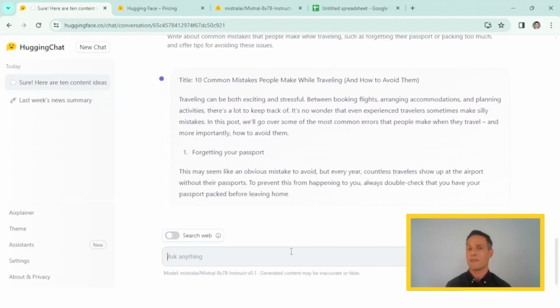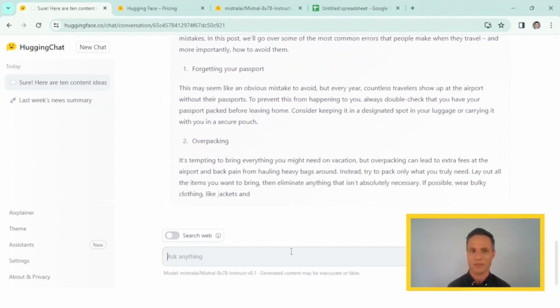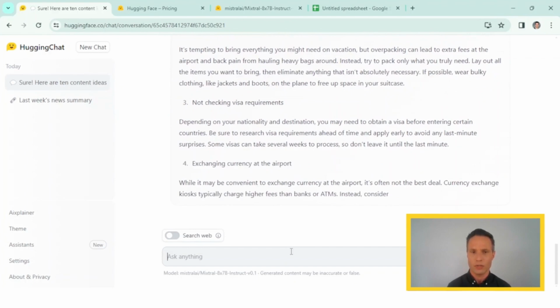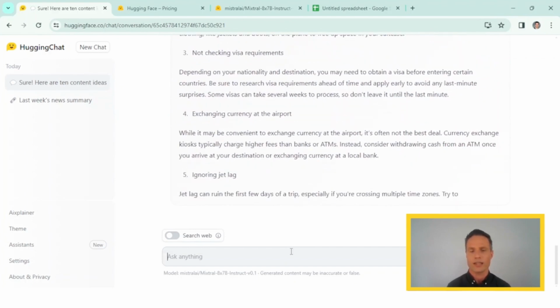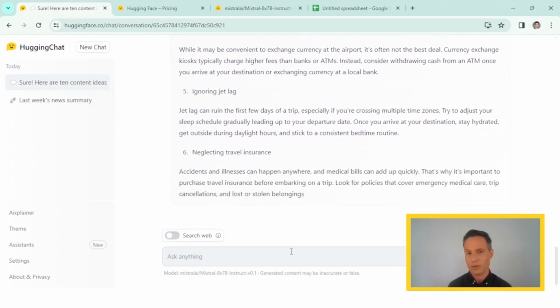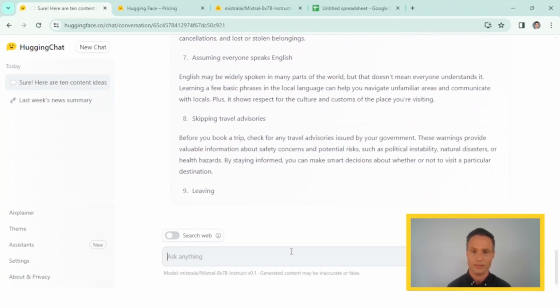So that makes it easier for me to have it write the prompt instead of me having to write the prompt. Here it gives me the content, pretty similar to what ChatGPT would be doing. I can now ask it to write it in a different style, perhaps more dot points, perhaps less numbering, and those kinds of things. I can refine it further, just as you would with ChatGPT.